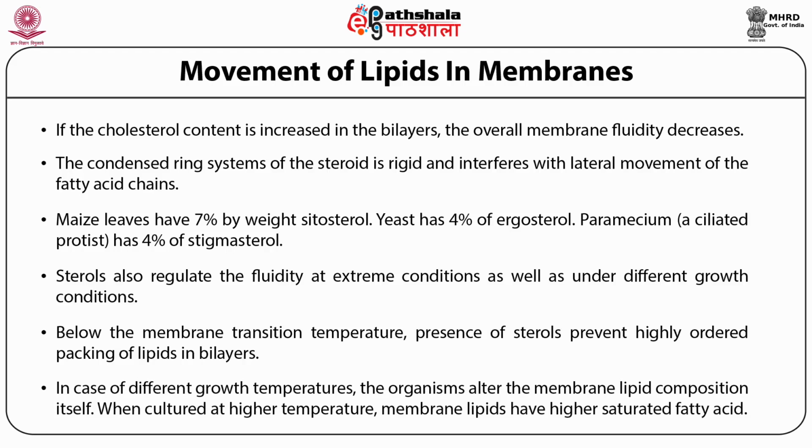In case of different growth temperatures, the organisms, as we mentioned earlier, alter the membrane lipid composition itself. When cultured at high temperature, membrane lipids have higher saturated fatty acid. Thus, both fatty acids of lipids and cholesterol are involved in controlling the membrane fluidity in cells under different conditions.